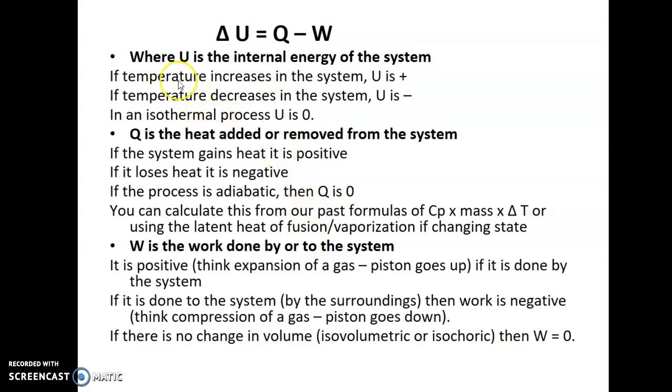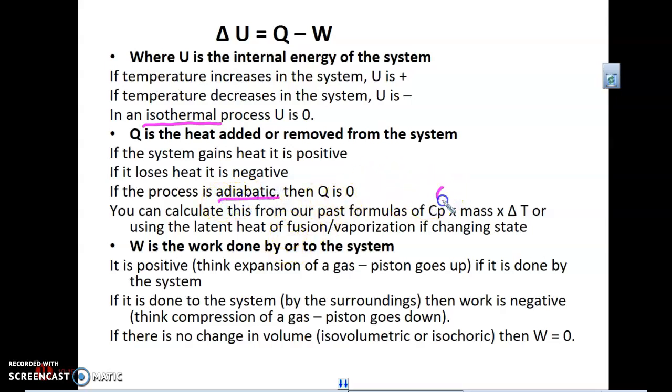Again, a synopsis here, where U is the internal energy of the system. If there's a temperature increase, it's positive. Decrease, it's negative. Isothermal, keep that term in mind. Iso meaning the same, thermal, the process of delta U is 0. Q is heat added or removed from the system. If the system gains heat, it is positive. If it loses heat, it is negative. If you see the word adiabatic, Q is 0.